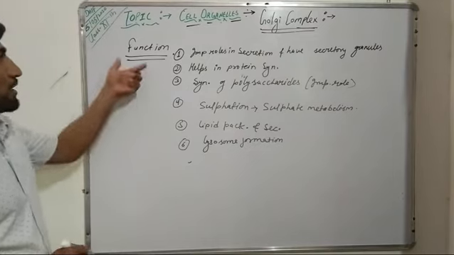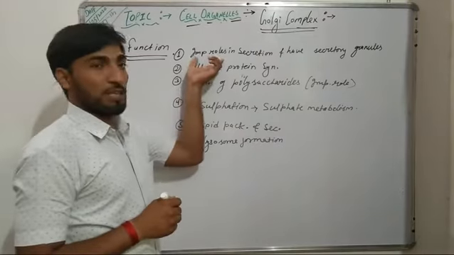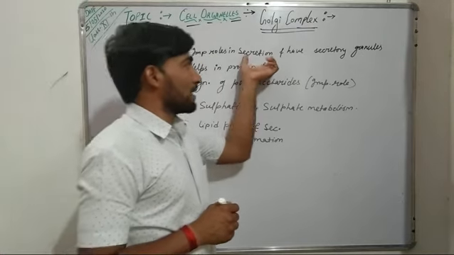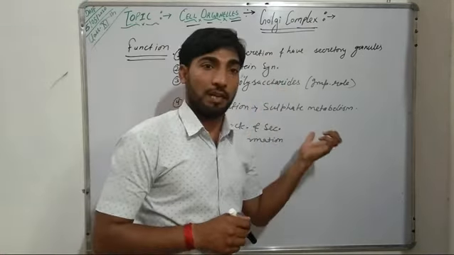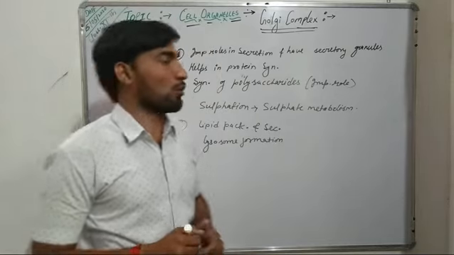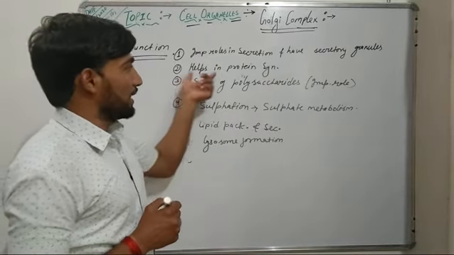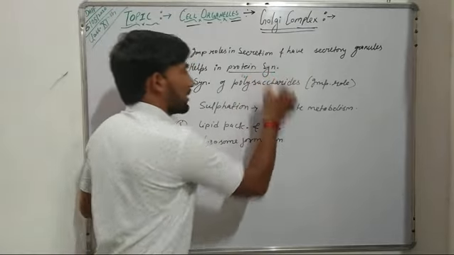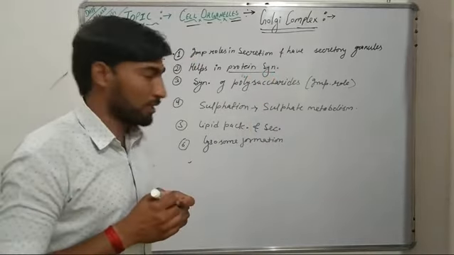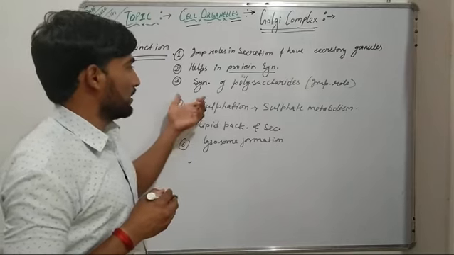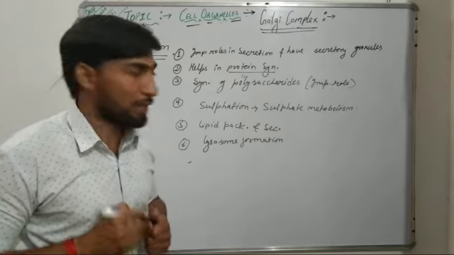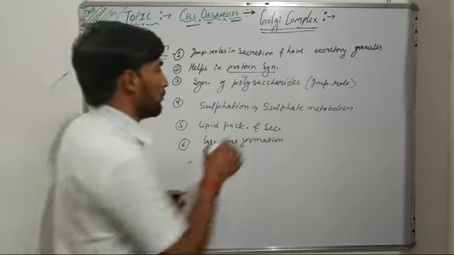Now come to the functions of Golgi complex. The first function is that it plays important roles in secretion, as it has secretory granules and secretory vesicles or vacuoles. Secondly, Golgi complex helps in protein synthesis. Thirdly, it also plays important roles in the synthesis of polysaccharides.